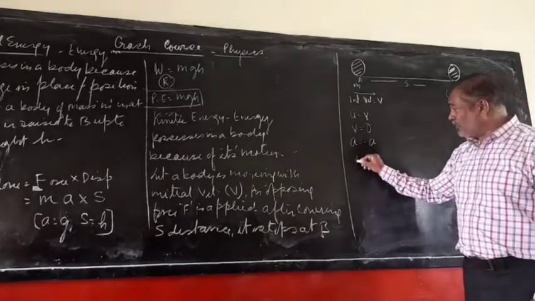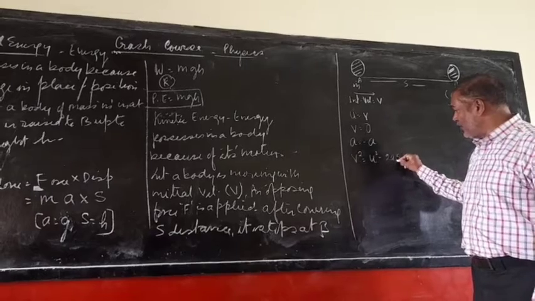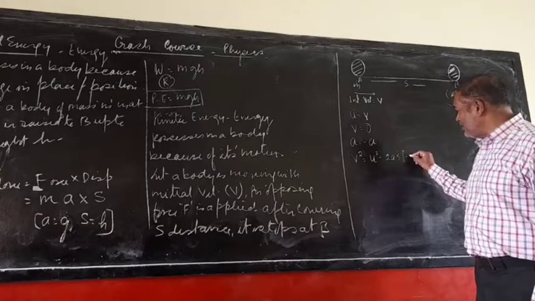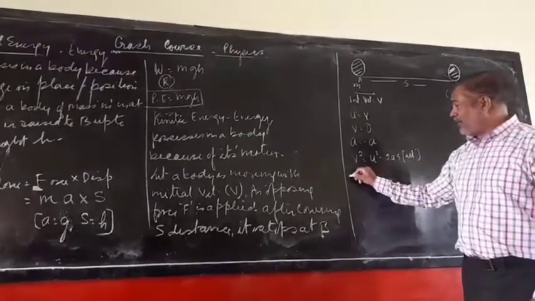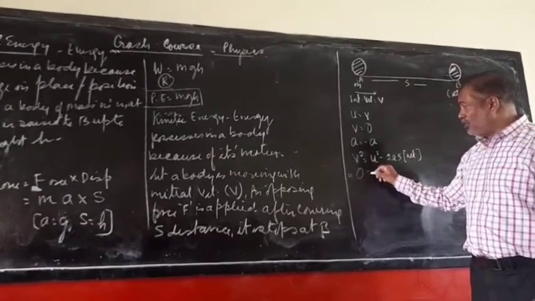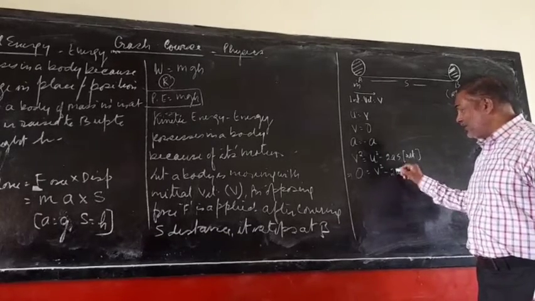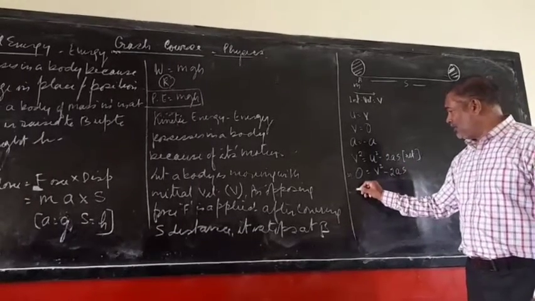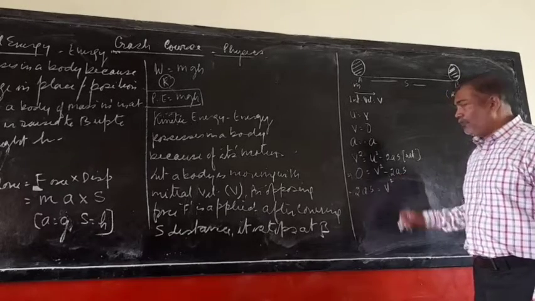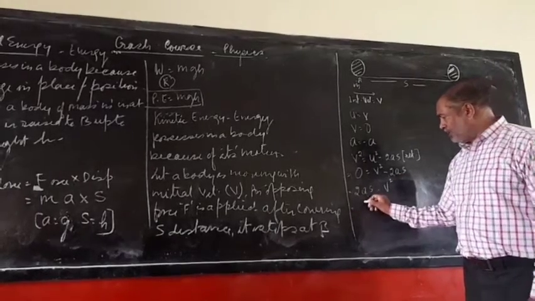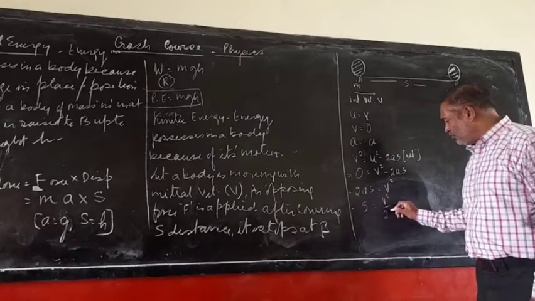Now we apply this formula. v square is equal to u square minus 2as. Why minus? Because it is retardation. Final velocity is equal to 0. Initial velocity is equal to v, and that is equal to 2as. So here minus 2as comes this side, become 2as is equal to v square. So s is equal to v square upon 2a.